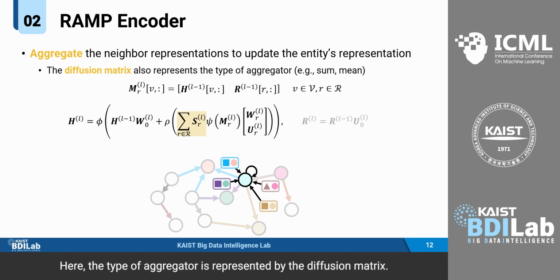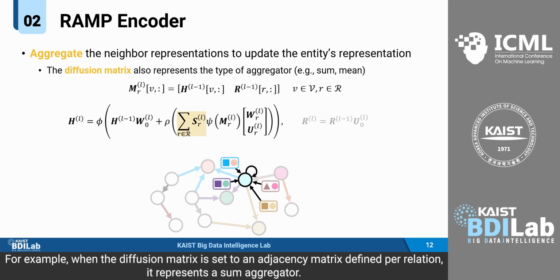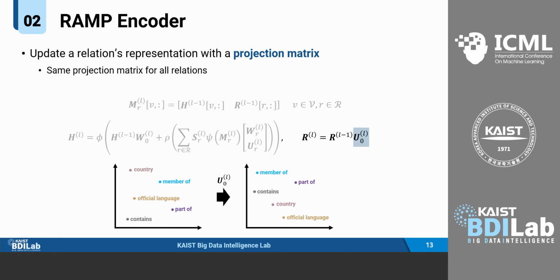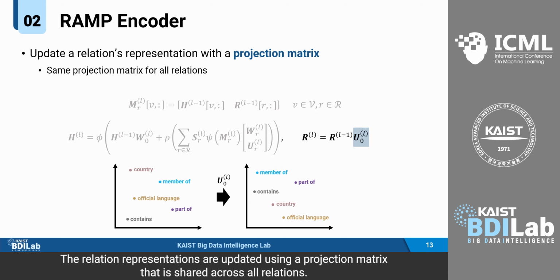Here, the type of aggregator is represented by the diffusion matrix. For example, when the diffusion matrix is set to an adjacency matrix defined for relation r, it represents a sum aggregator. On the other hand, if the diffusion matrix is set to a degree normalized adjacency matrix, it represents a mean aggregator. The relation representations are updated using a projection matrix that is shared across all relations.